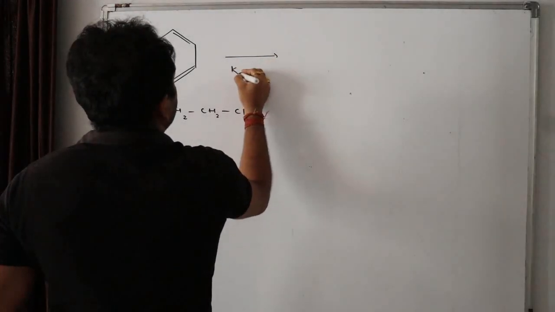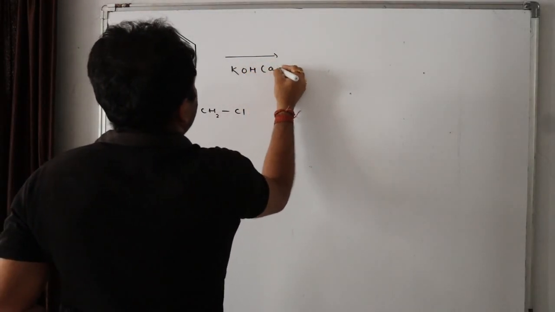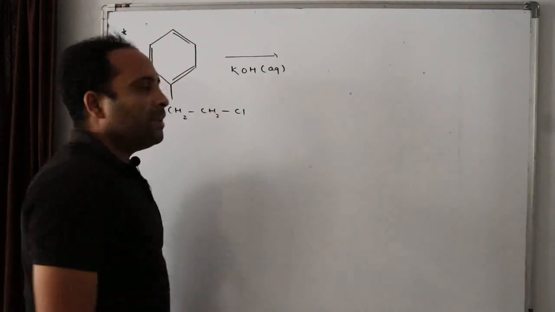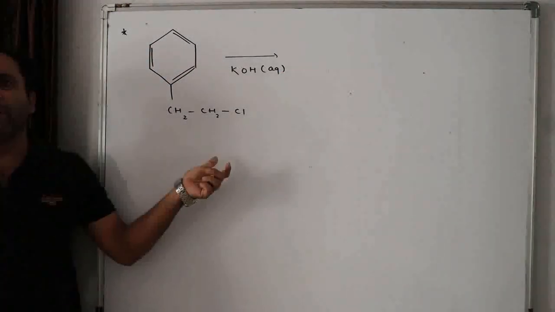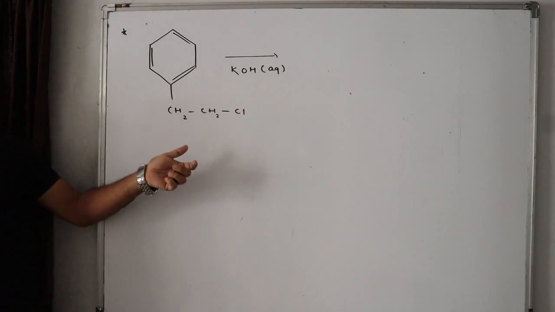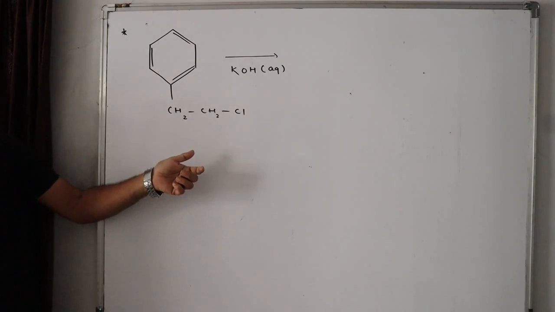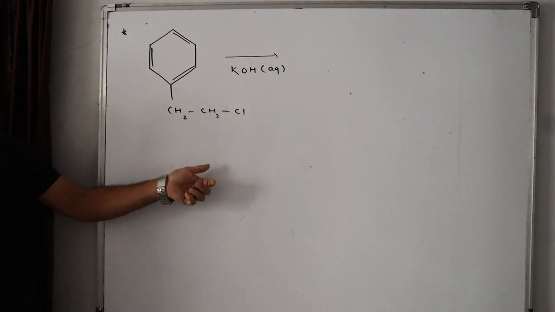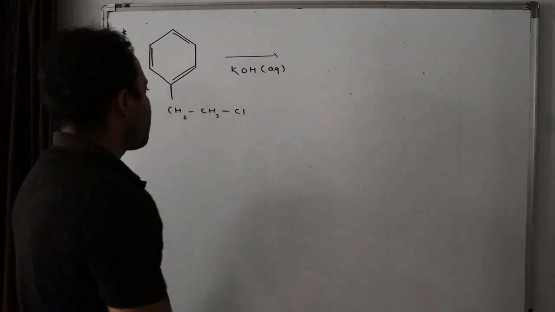If I treat this with KOH, aqueous. Now the question comes, sir, it is very stable. Why should we go for any other substitutions? See, I can substitute this Cl. The problem starts here. How?